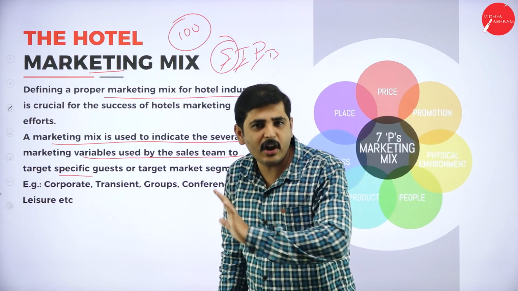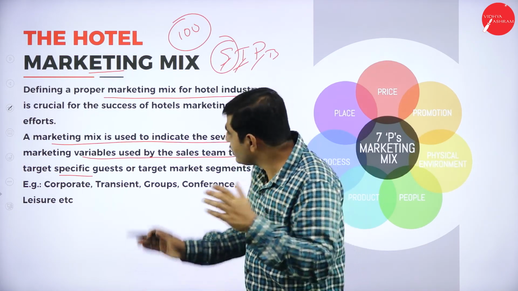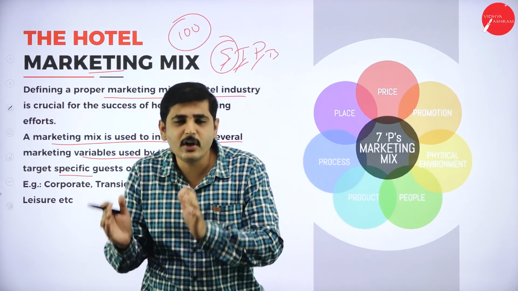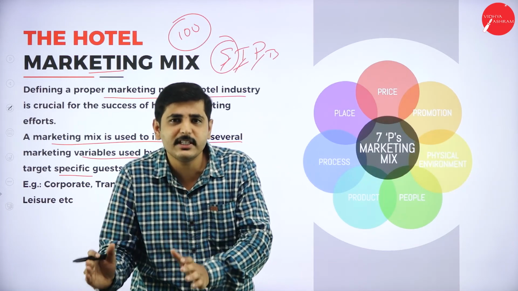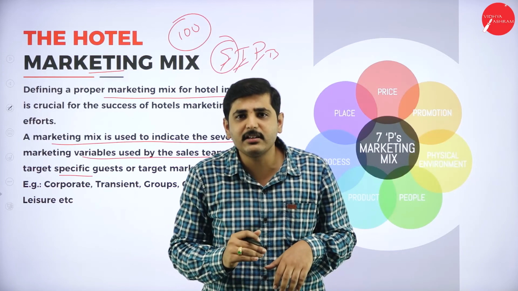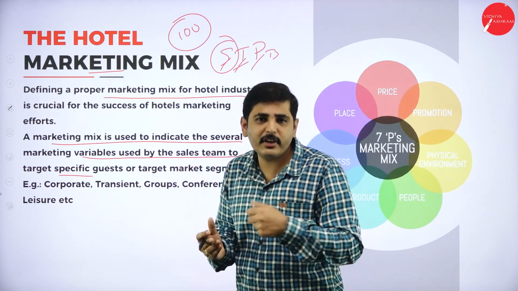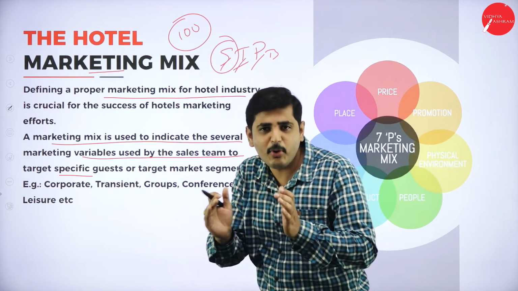We cannot satisfy all of them because the resources are very limited to satisfy all the customers. So that's why we should segregate. We have to segment. We have to make small groups on the base of their gender, their age, their demography, on the base of economy, on the base of social and cultural factors, on the base of national or international geographical area.